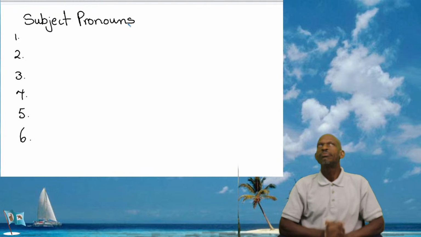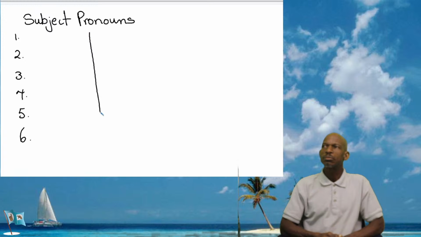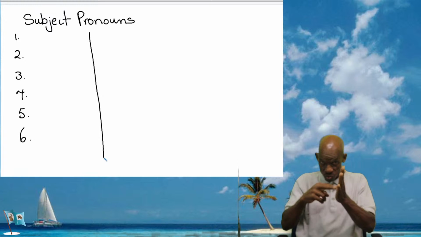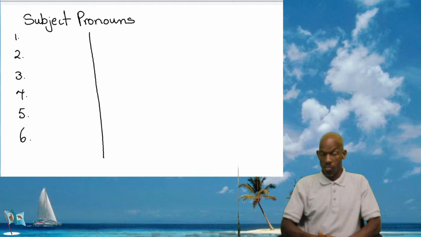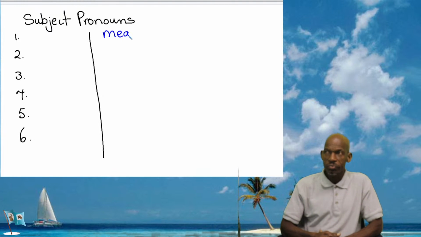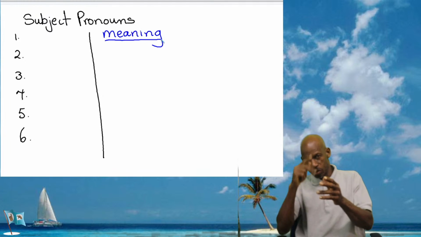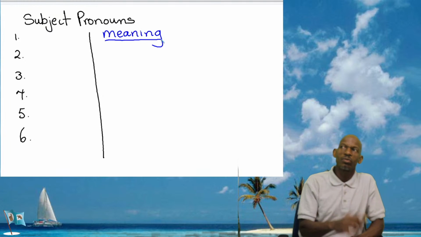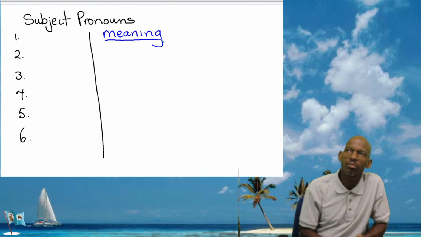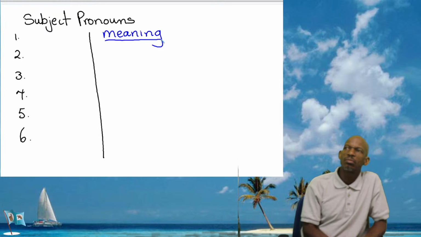And we want to get the meaning of them. So I want to see if you all know the meanings of them. So we're looking at the meanings. We're going to draw some pictures to show the meaning of these pronouns. Okay, the first one, and everybody did that one already.